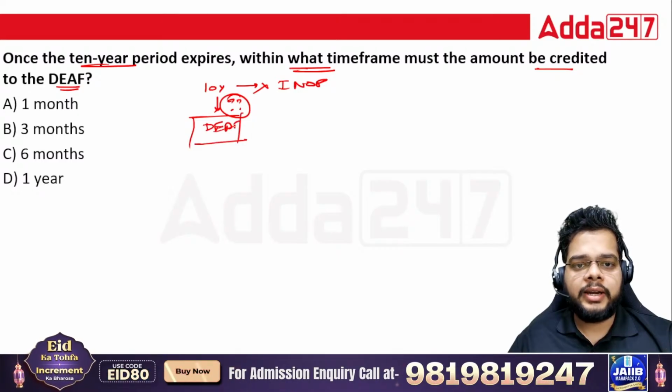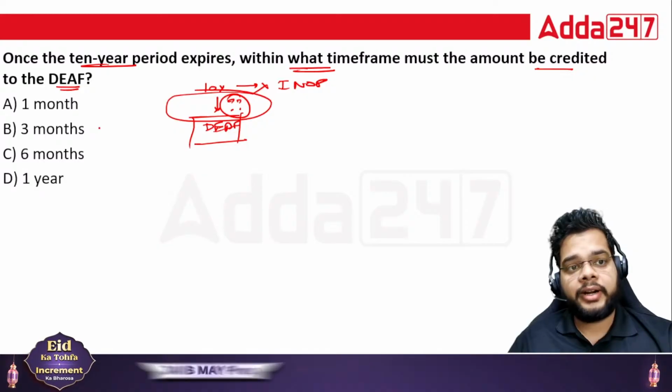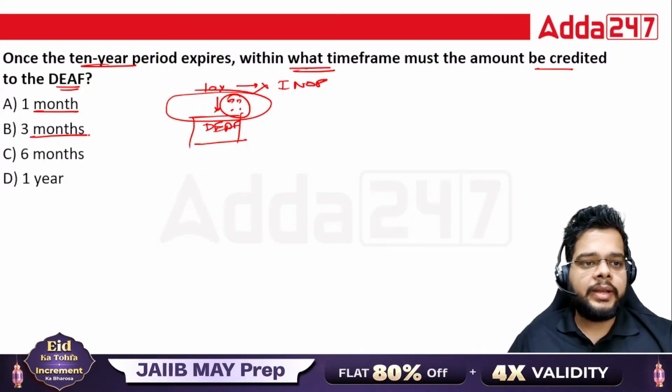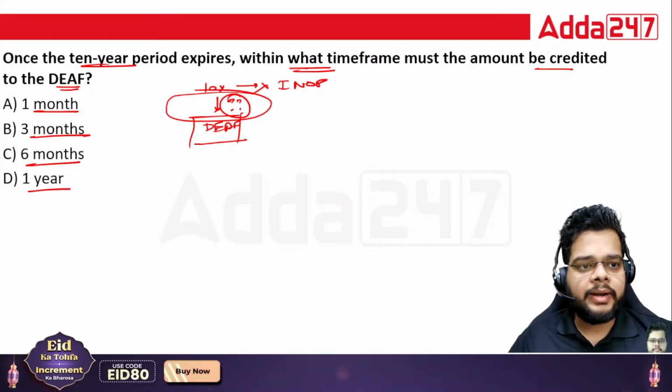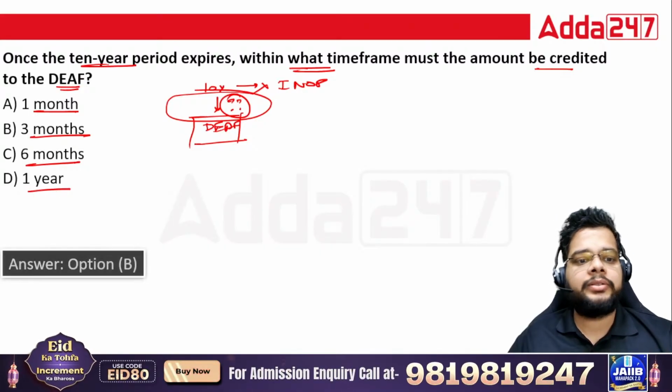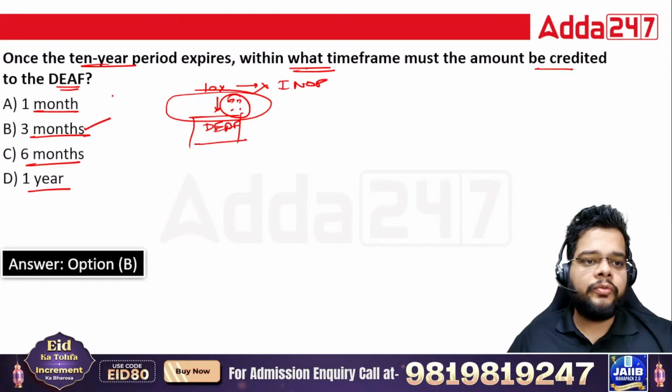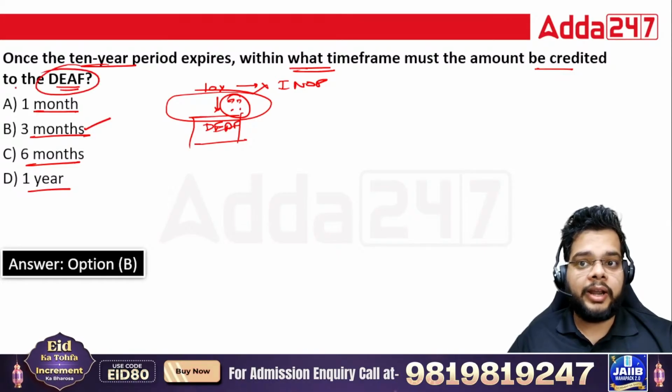Whether it is 1 month, 3 months, 6 months, or 1 year. Again, very simple, very common one. The right answer is after 3 months only, the proceeds will move towards the DEF fund.